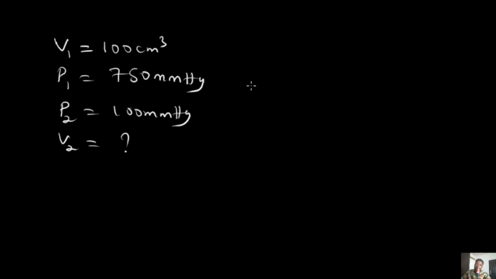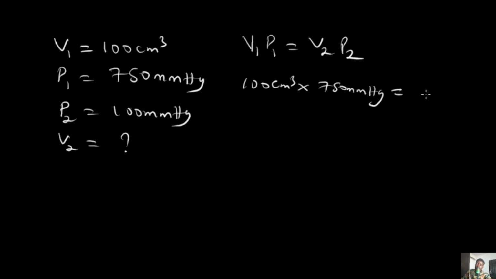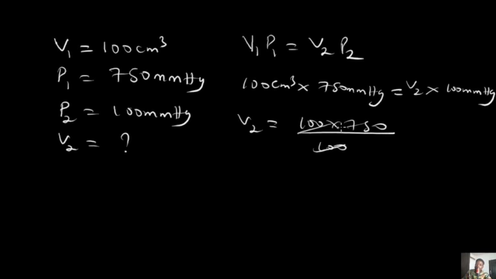Now that we know that temperature is constant, the implication is that we are going to be using our V1P1 equals V2P2. And when you use that, what are you going to notice? Putting our values, you have 100 cm cube multiplied by P1, which is 750 millimeter mercury, equals V2, which we do not know, multiplied by 100 millimeter mercury. Now, if we put all this together, we are going to have that V2 equals 100 times 750 divided by 100. Cancels out.